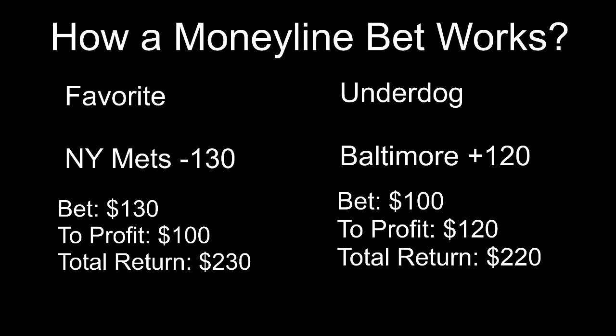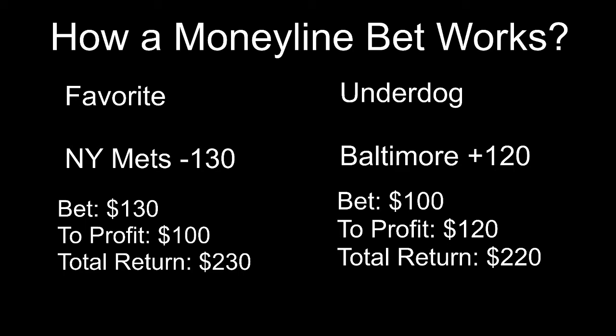You put your $130 down saying the Mets are going to win tonight. If they do, the book will pay you $100 in profit, and you will get your $130 bet back, plus the extra $100 for winning the bet. So in return, you will have $230 total from that bet.